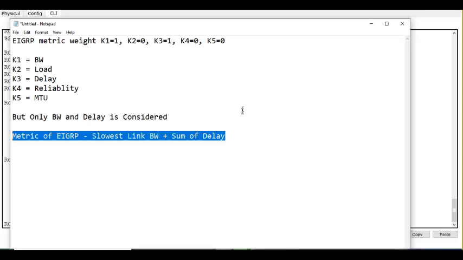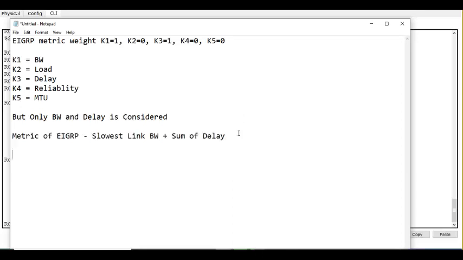Now EIGRP supports authentication, which is called MD5 authentication. Why do we need authentication?